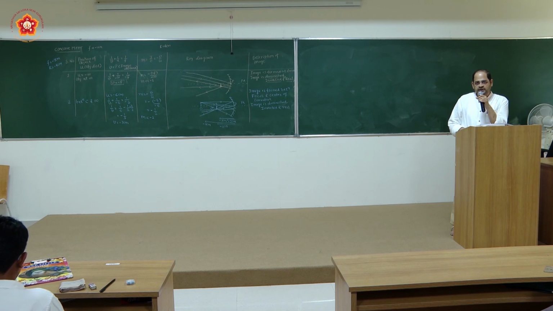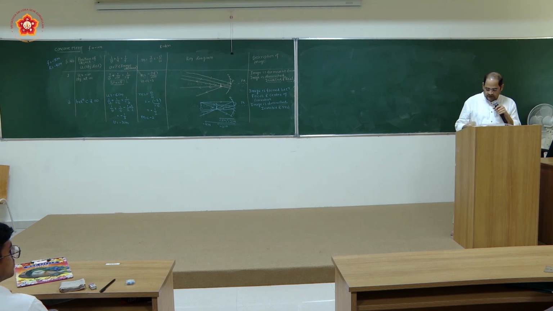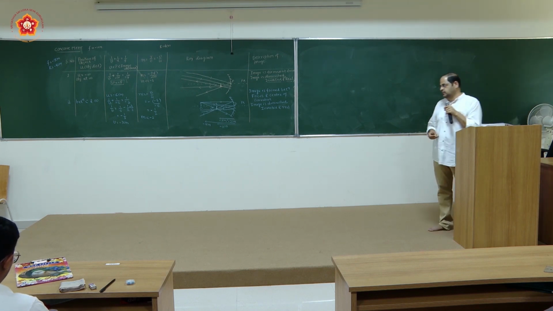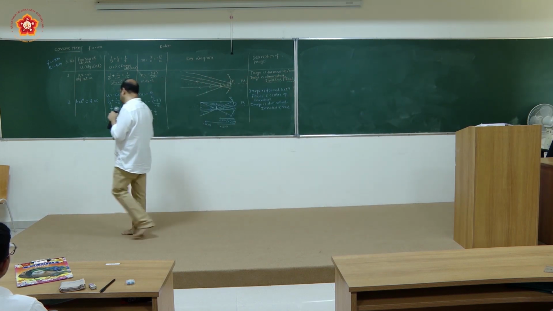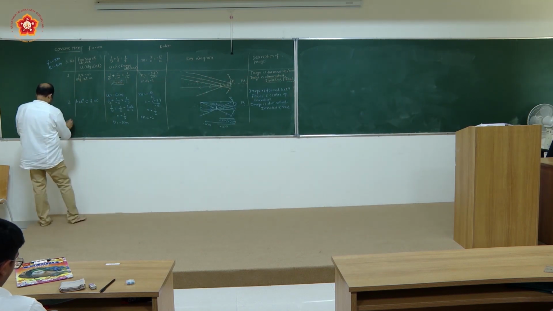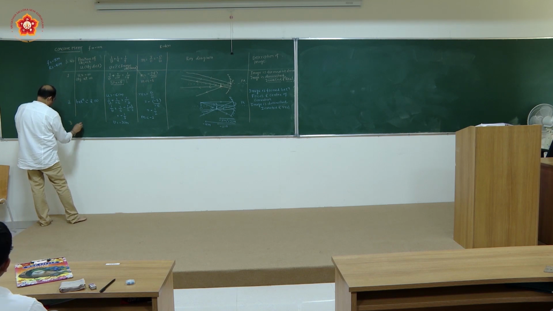How many of you have completed the second part? If you have completed, you can start with the third part. The third part says that you are having the object at center of curvature.